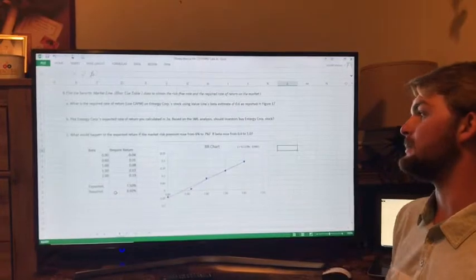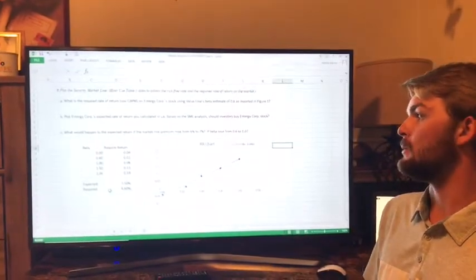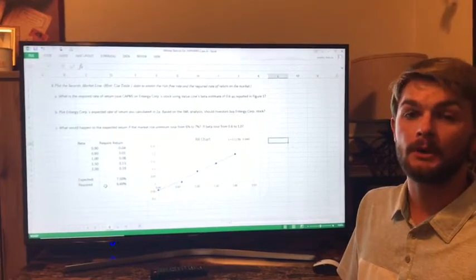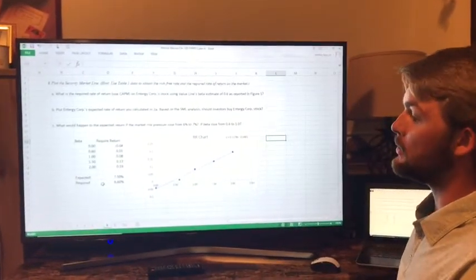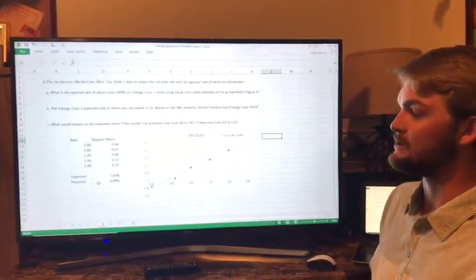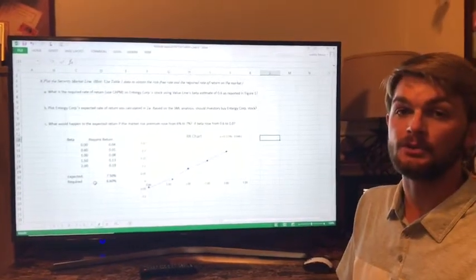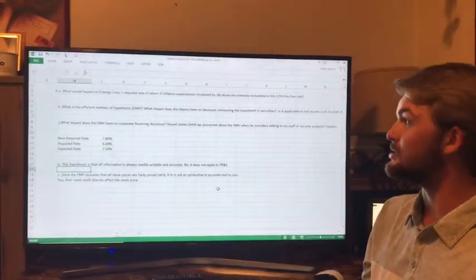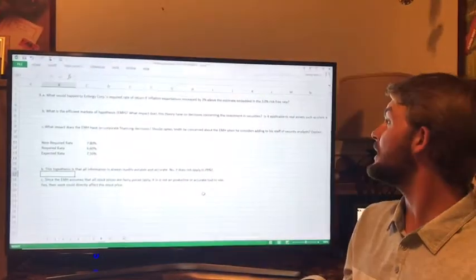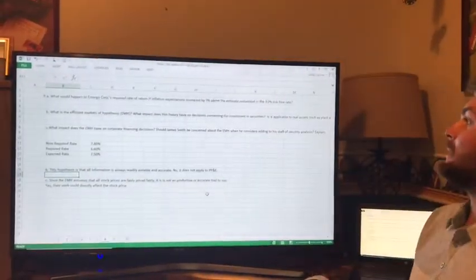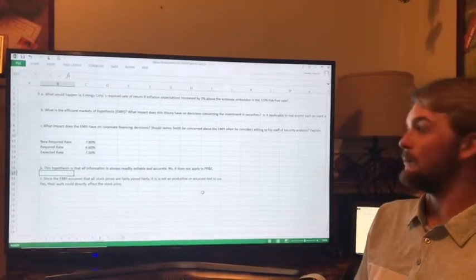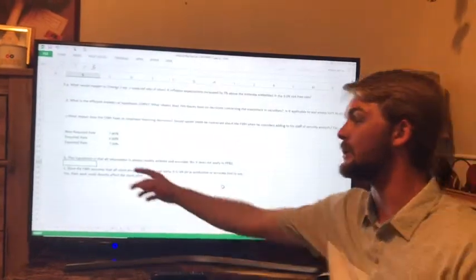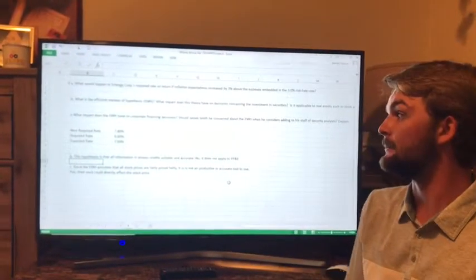Now, what would happen if the market risk premium rose from 6 to 7% and the beta went from 0.6 to 1? Well, that would make the required rate of return rise and the expected rate of return would drop. So you should not invest. What would happen to Entergy Corp's required rate of return if inflation expectations increased by 3% above the estimated amount embedded in the 3% risk-free rate? Well, as you can see here, the required rate was 6.60%, and it would increase to 7.80%.